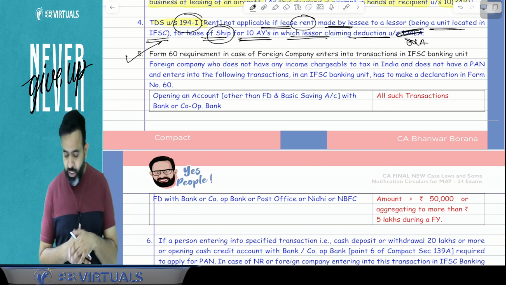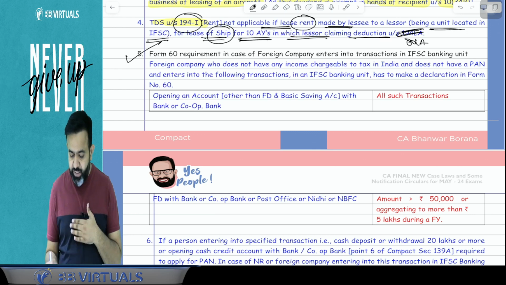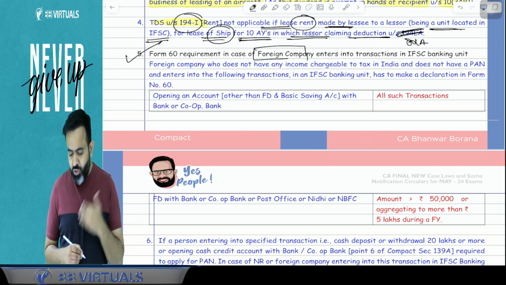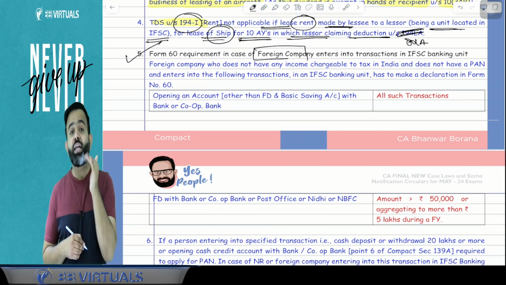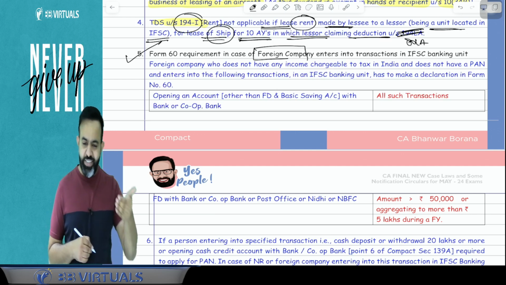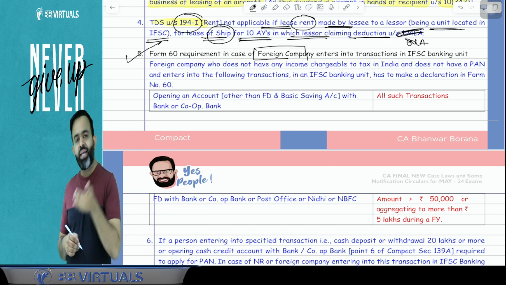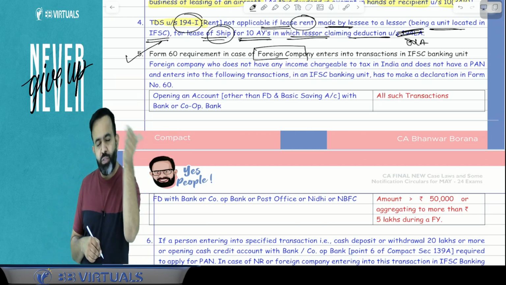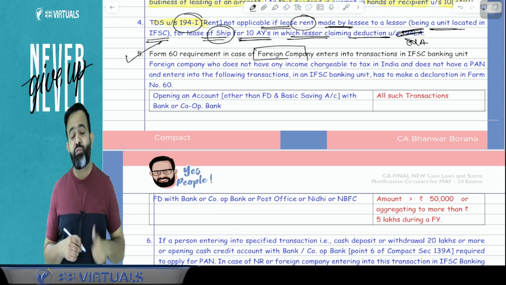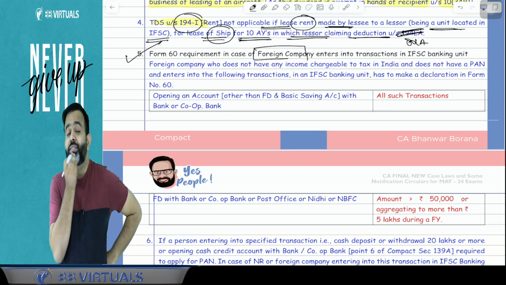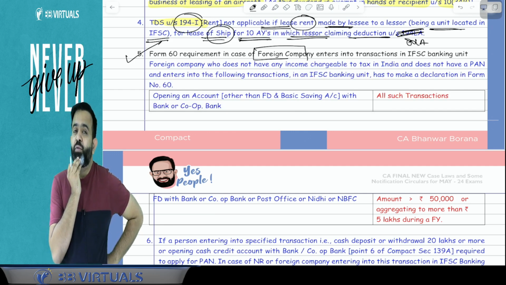Now, suppose there is any non-resident, basically any foreign company. If a foreign company opened a bank account in the IFSC, or made an FD in the IFSC located banking unit, are they also required to apply for the PAN?